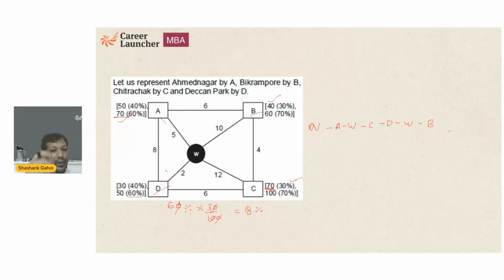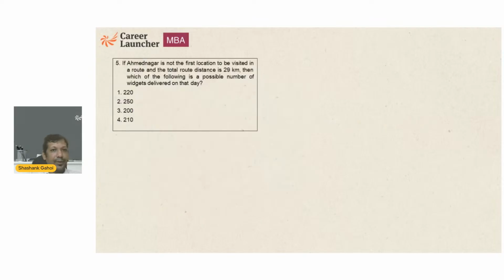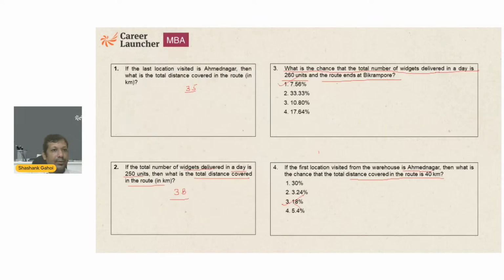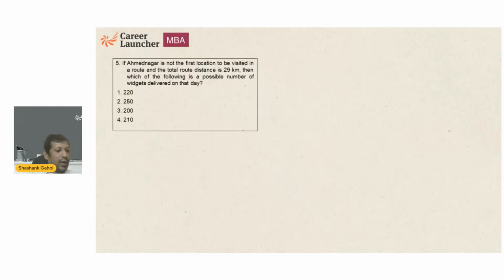If he is going to go to A first, then C must be 70. There are no chances. It's a guarantee. C has 70, A has 70, then only he can go to A first. It means I don't need to consider the probabilities of C and A. Got it? So I am only going to look for the probability of B and D, nothing else.